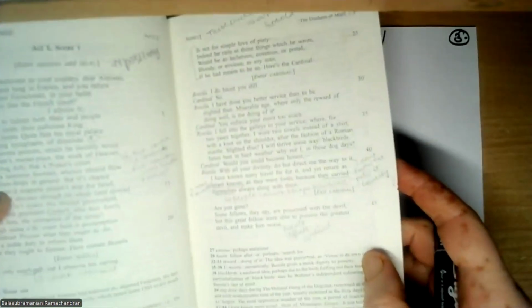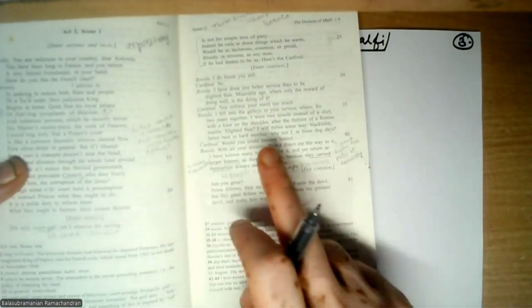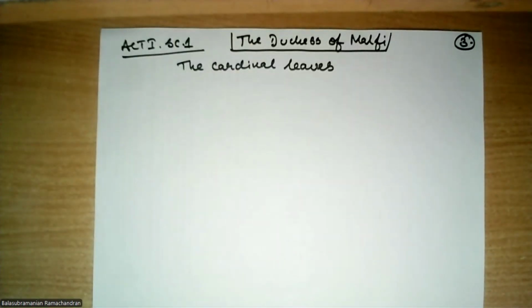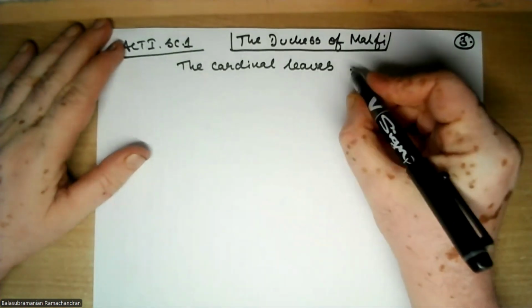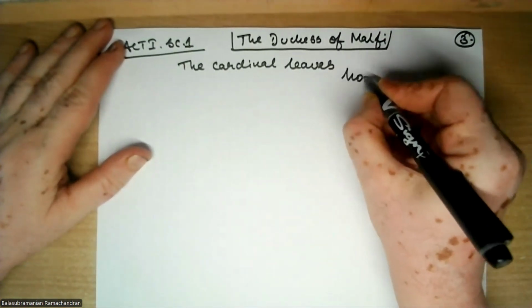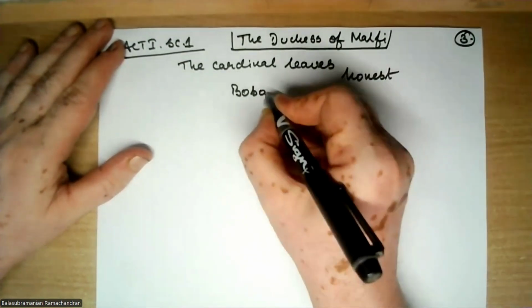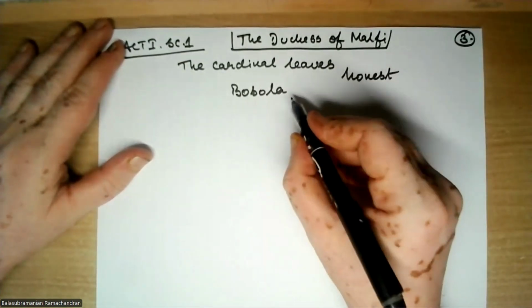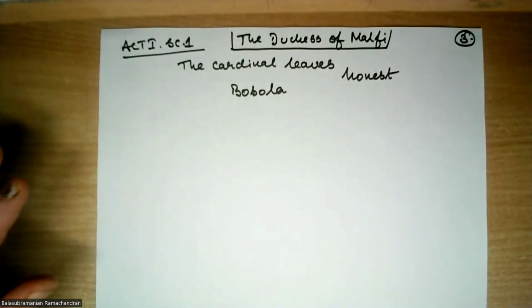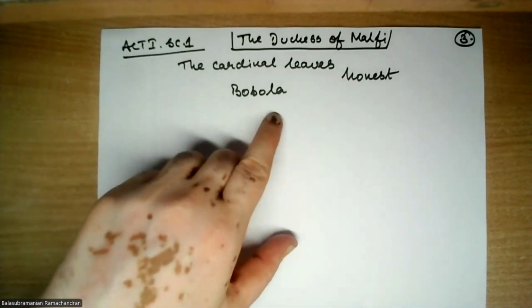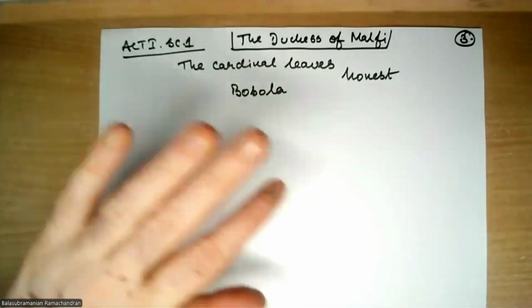Let me just show you that. In this edition, page number 9, would you could become honest, and Bosola replies, I would be very happy, if you know the way to honesty, if you know that place. He says, please show me the way to honesty. But by the time Bosola begins speaking, the cardinal has left.